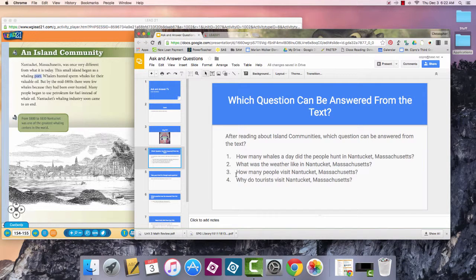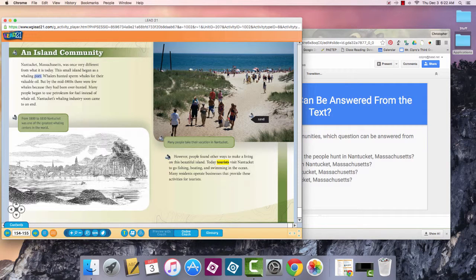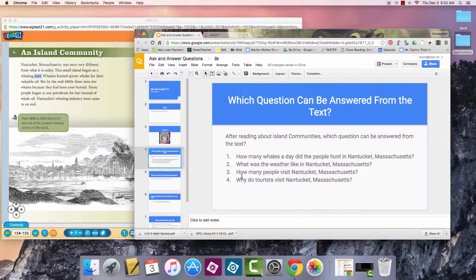Number 3, how many people visit Nantucket, Massachusetts? Well, let me look at this paragraph here. However, people found other ways to make a living on this beautiful island. Today, tourists, which are people who visit Nantucket, go fishing, boating, and swimming in the ocean. Many residents operate businesses that provide these activities for tourists. Well, I know people visited there, and those people that visit are called tourists, but I don't know how many people visit there, so I cannot answer this.